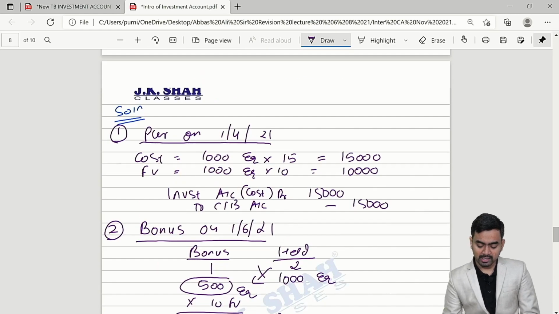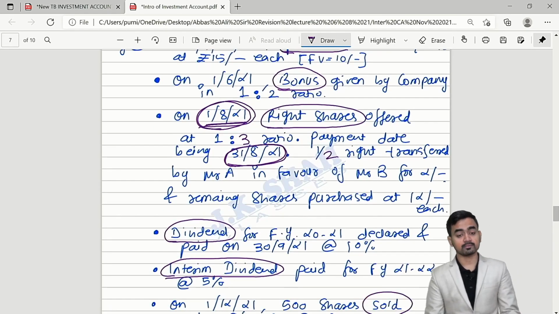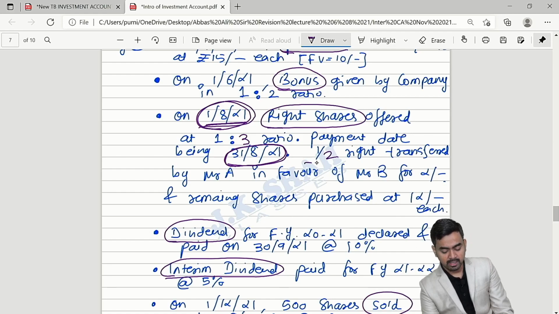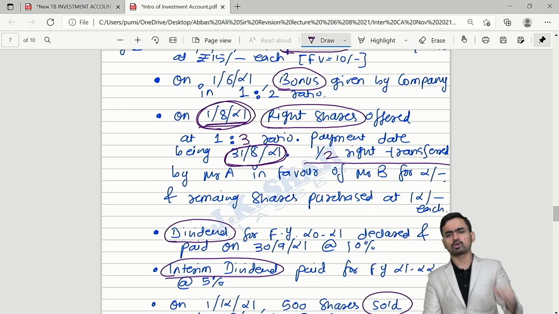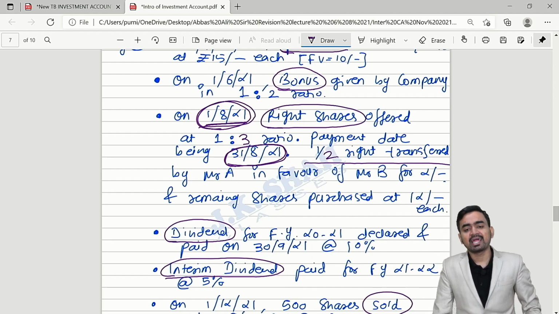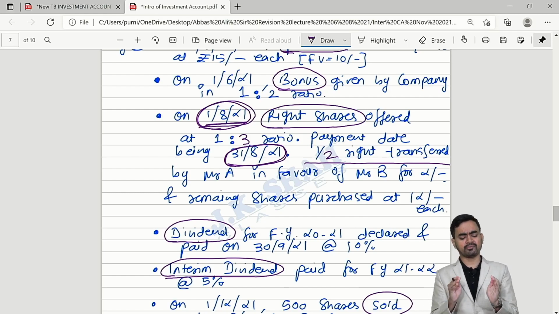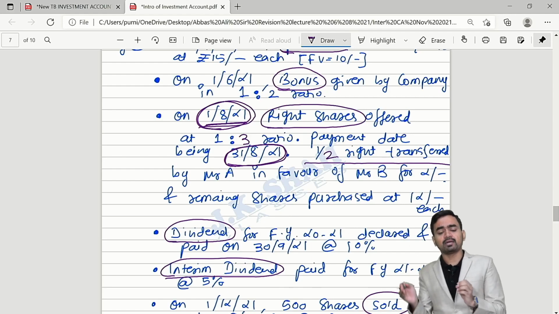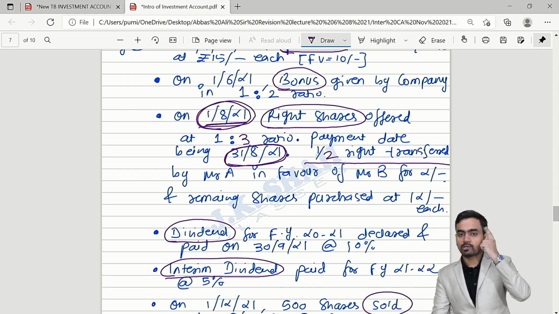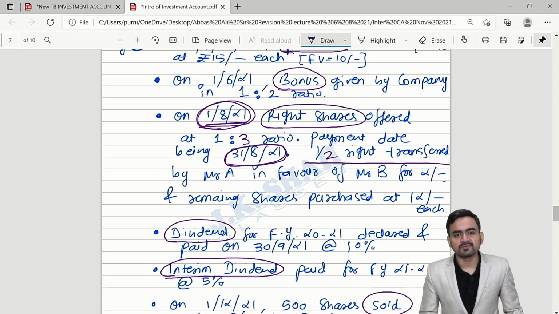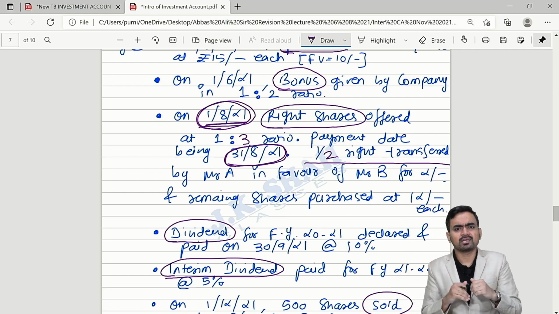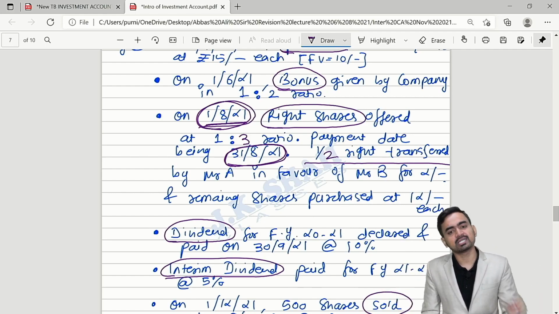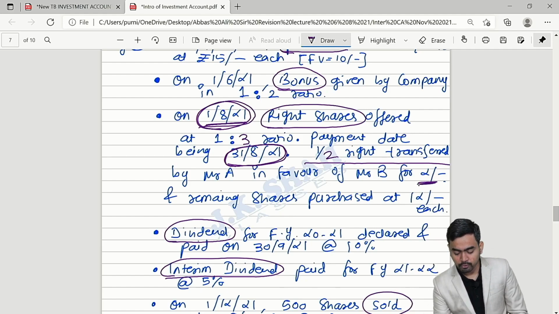But check the question, my dear students, very important. See here, half right transferred by A in favor of B for 2 rupees. I don't want to purchase the entire 500 shares and hence I have taken a decision to transfer some of the right in favor of my friend Mr. B. Use your brain. Will I transfer my rights to somebody else free of cost? Absolutely not. I will charge some nominal amount and that amount is 2 rupees.